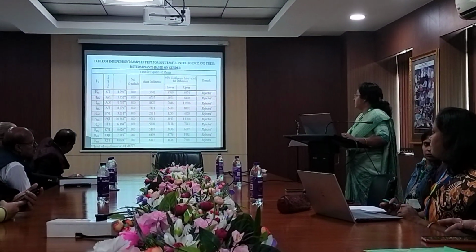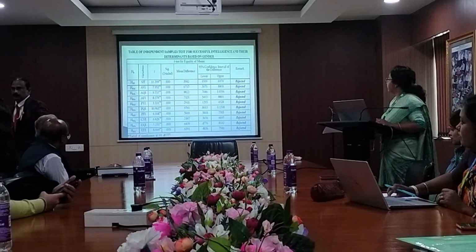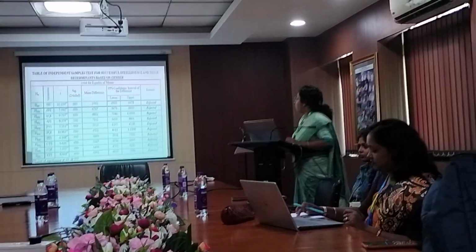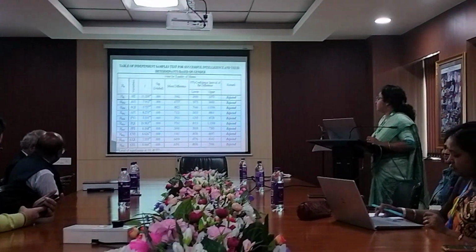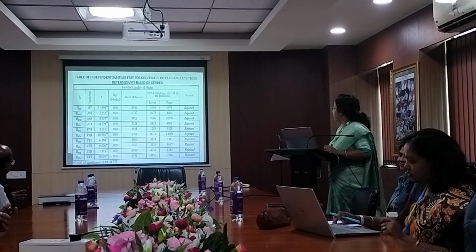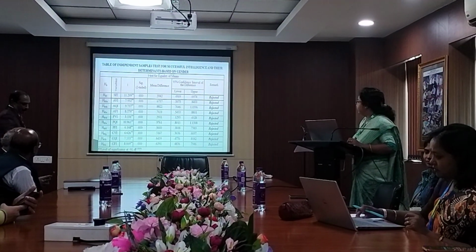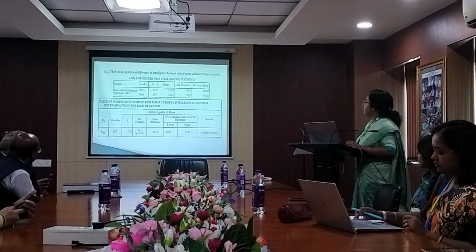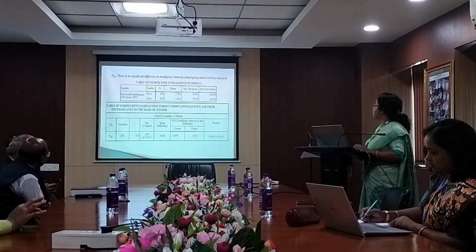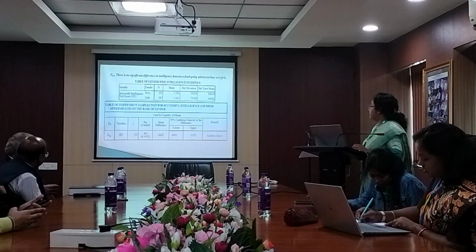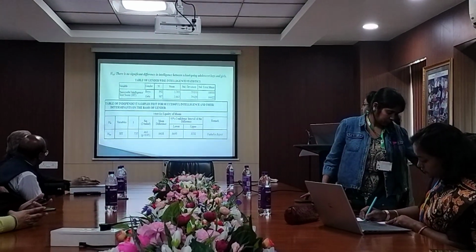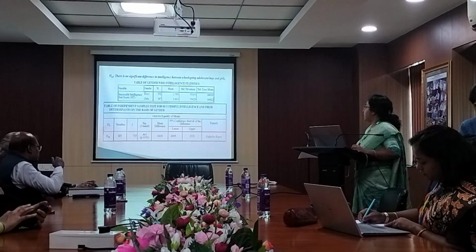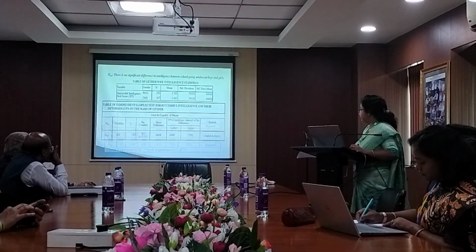These are the tables of independent sample tests for successful intelligence and their determinants based on gender. All the sub variables are significant at the 0.01 level of significance, so all the hypotheses are rejected. Next hypothesis, null hypothesis 4: there is no significant difference in intelligence between school-going adolescent boys and girls. The p-value is 0.461, which is greater than the 0.05 level of significance, so null hypothesis 4 has failed to be rejected.